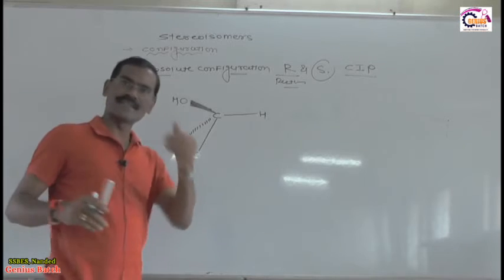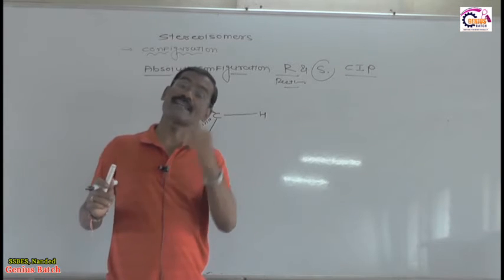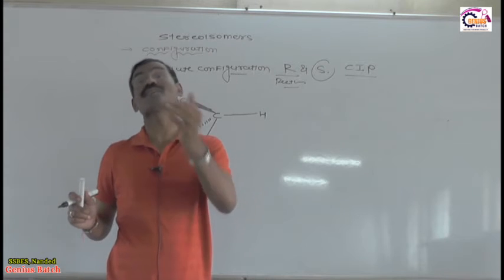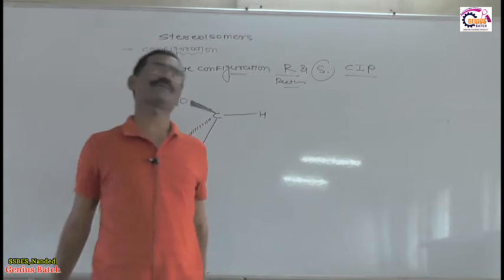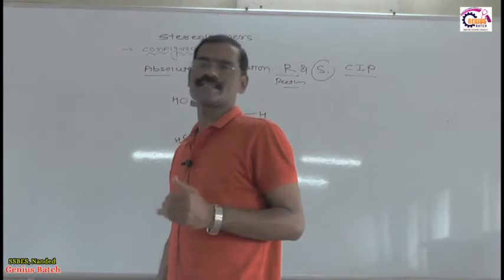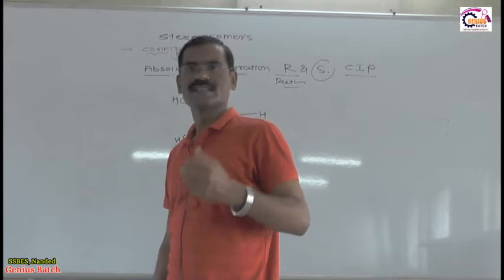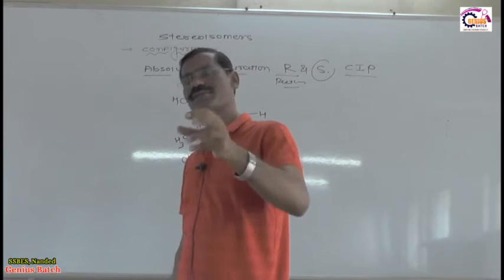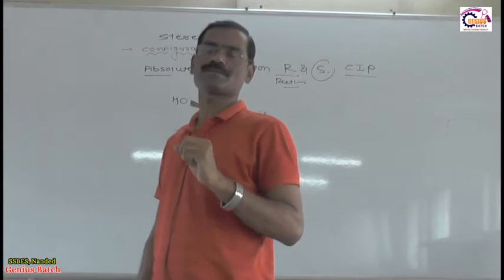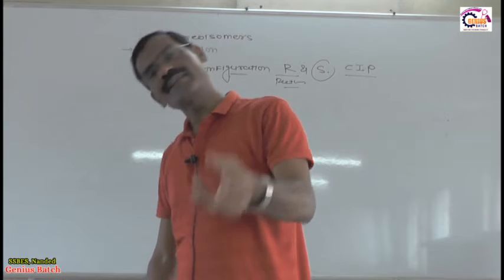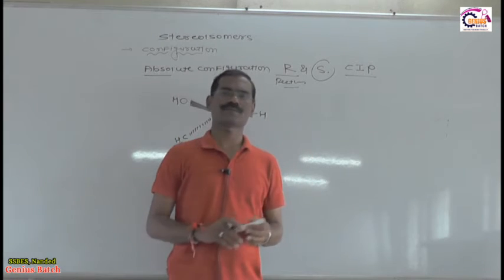Now my question is this: you know very well the priority sequence rule. How do we decide the priority by using the sequence rule? You know it from E and Z nomenclature, which is for geometrical isomers. While deciding E and Z, the first priority depends upon the atomic number. Second rule: if the atomic number is the same, then priority depends upon the atomic mass number.